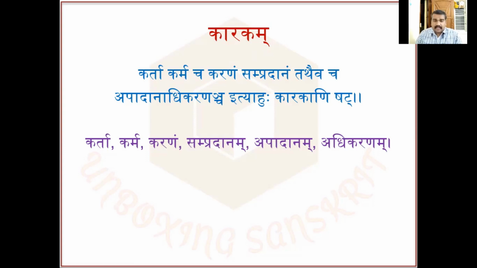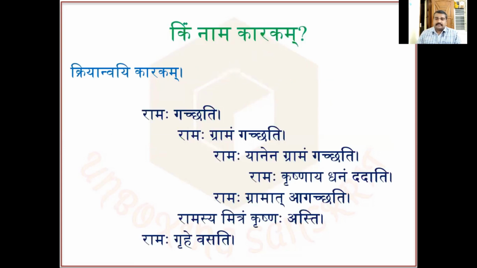And here on the screen we can see a shloka. It goes like: Karta karma cha karanam sampradanam tathaiva cha, apadanadhikaranam cha ityahu karakani shat. Now we can see the split up of the shloka here. Karta, karma, karanam, sampradanam, apadanam, adhikaranam. These are the karakas. Now we are going to learn what all these things are and how we can relate it to the vibhaktis. Okay.